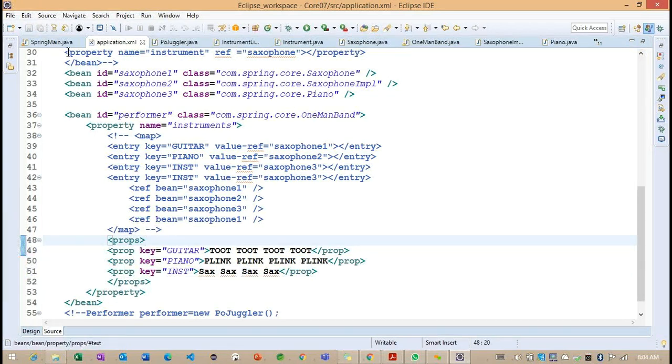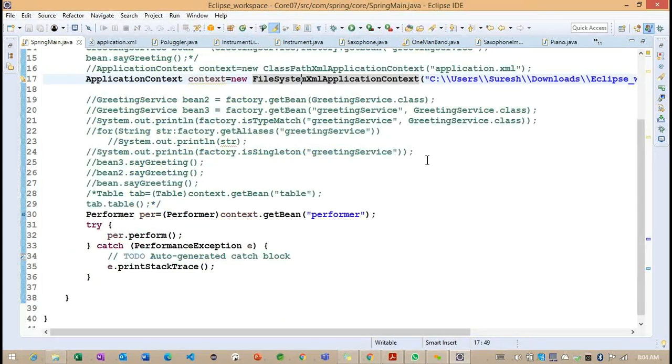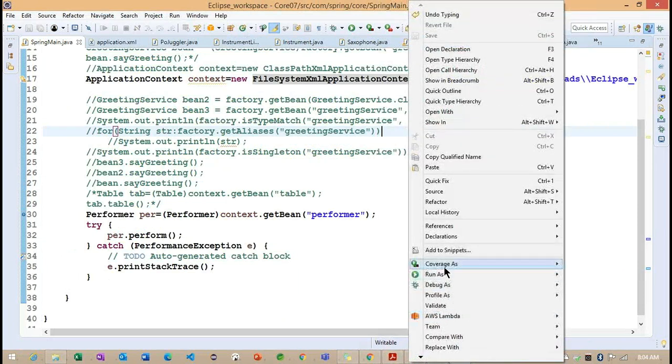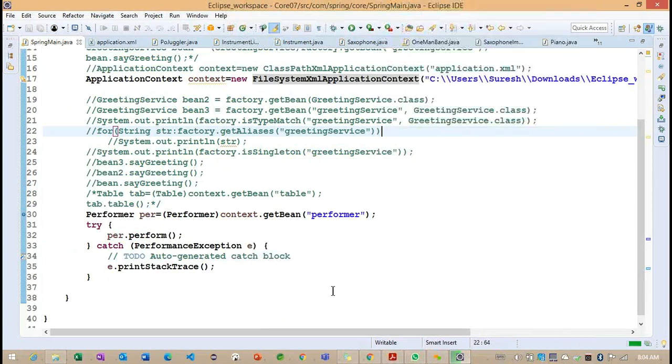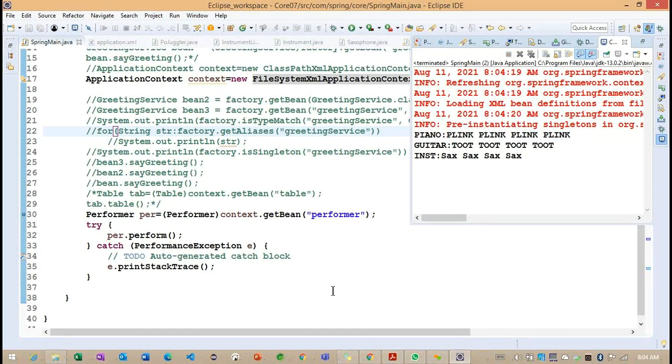Right. Now simply we can run the same example here. The same output we are getting, but the output we are getting with the help of key and value. So key and value, getting the point? So this is the way we can work on the last collection here, properties.